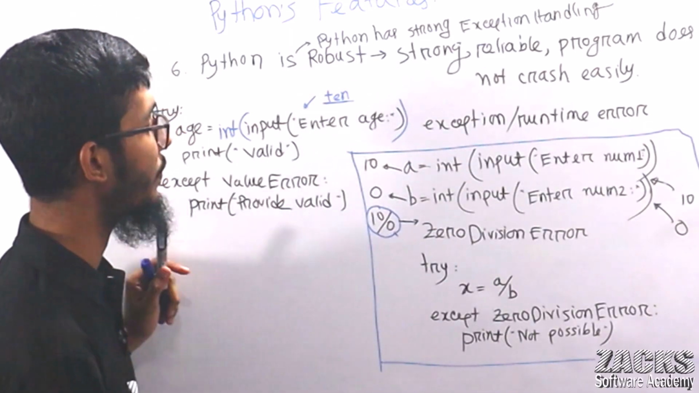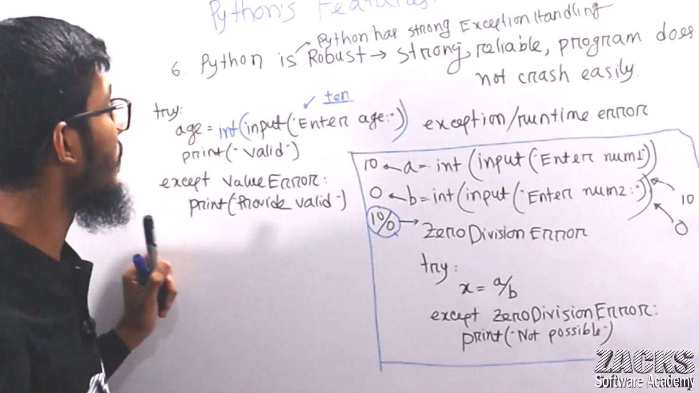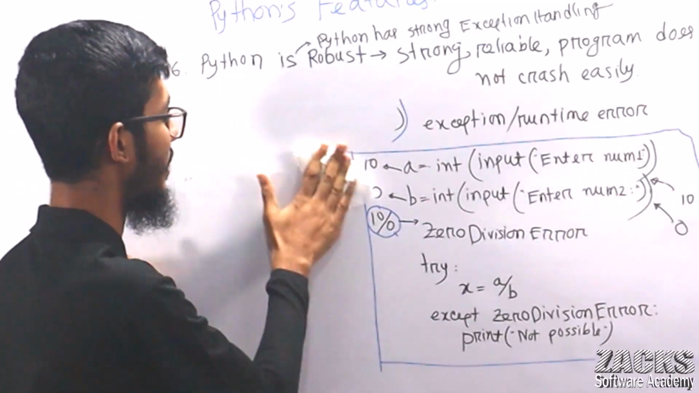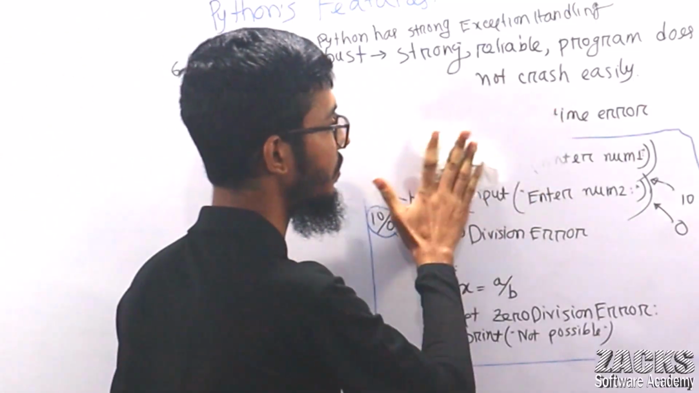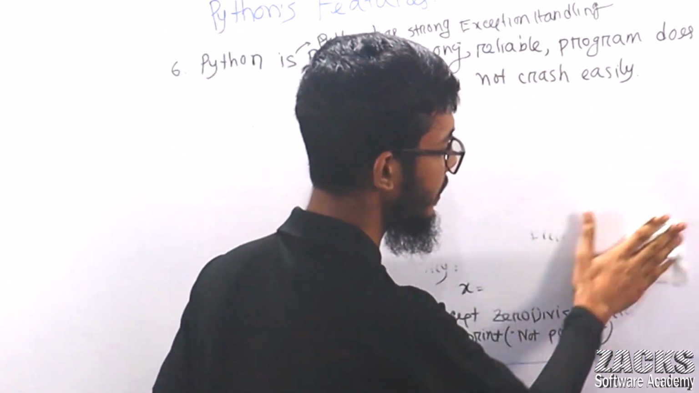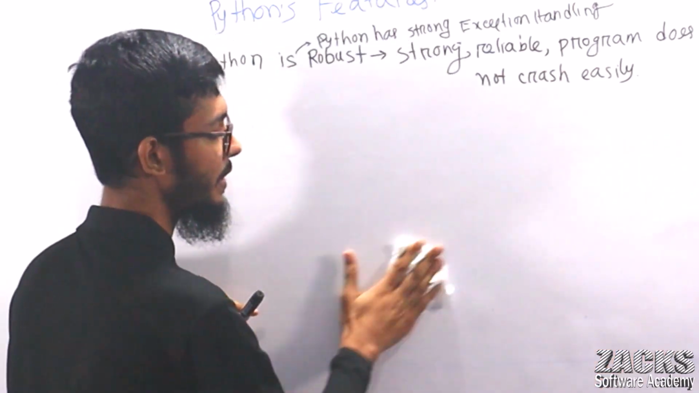Okay, sir. I hope you got this point. Let me clean the board. So I hope this point is clear. What does robustness mean? Sir, another point you can consider this way also. Consider you have the C programming language, right?